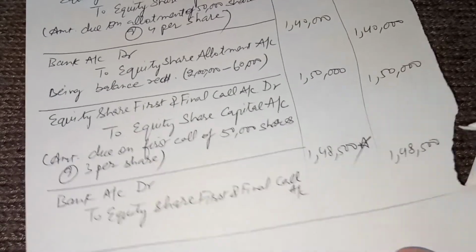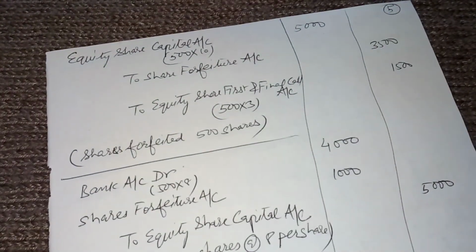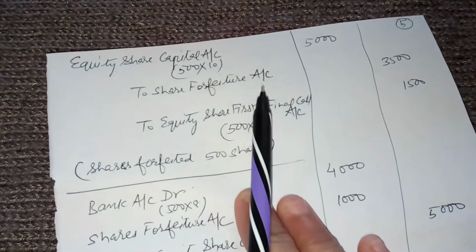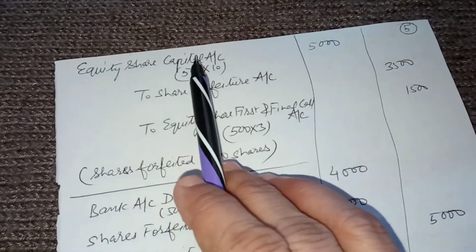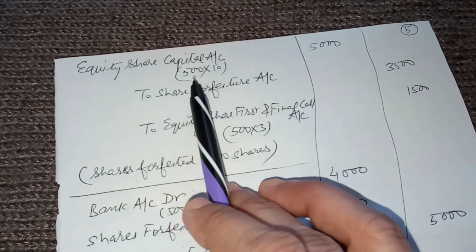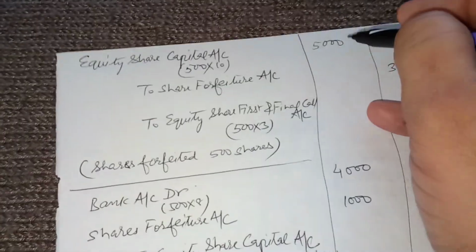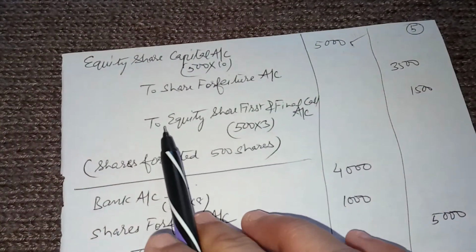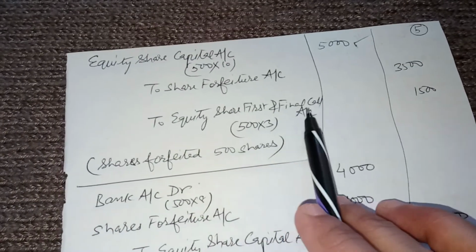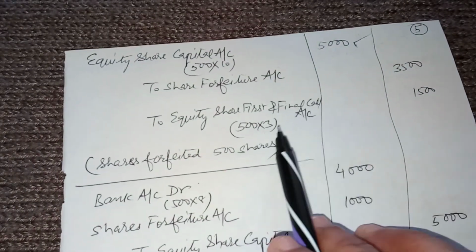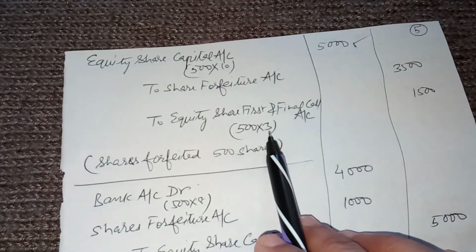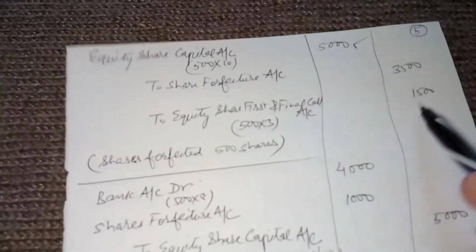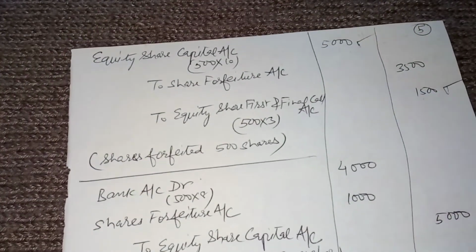Now the shareholders' share forfeiture entry. Equity share capital account, 500 shares of rupees 10 each. So the amount debited is 5,000. Now to equity share first and final call account, the money they did not pay, 500 shares at rupees 3 per share, that is 1,500, which they did not pay.